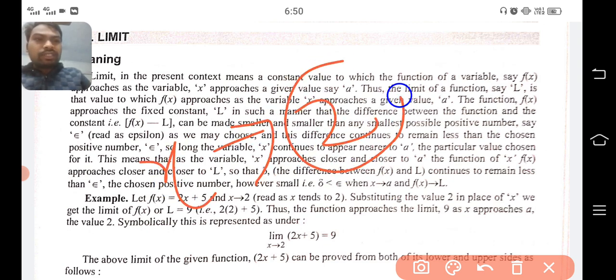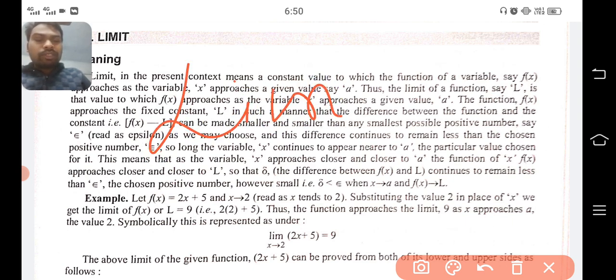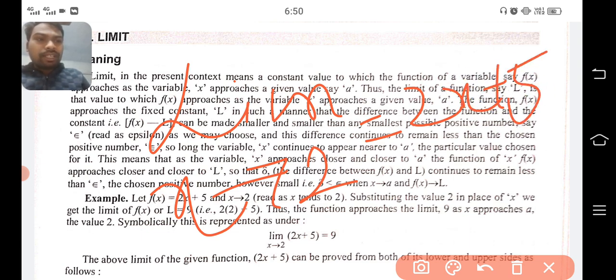Then how can we derive the limit of the function? We can say the limit value of this function is equal to the limit as x tends to 2. It means when x approaches toward 2, or becomes the value of 2, the function 2x plus 5 approaches toward a limit. Then in this case, what will happen?